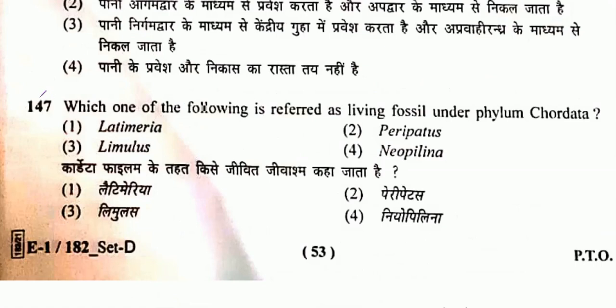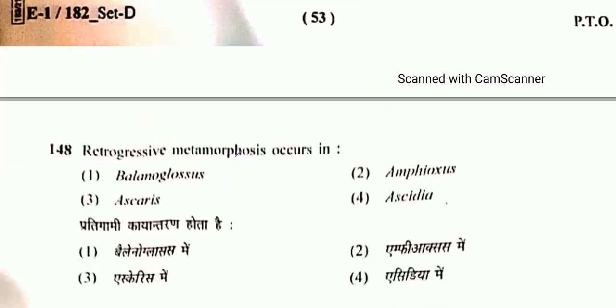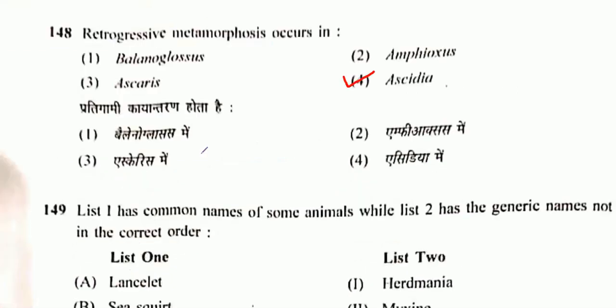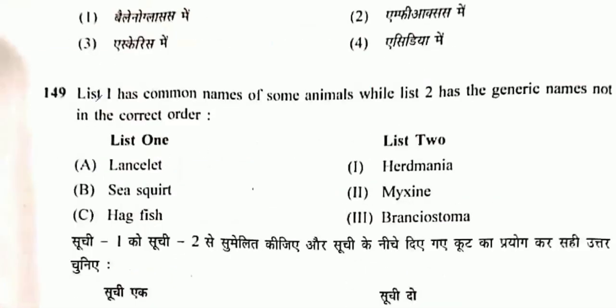Coming to question number 147. Which one of the following is referred as living fossils under phylum Chordata? So option 3 will be correct one, that will be Limulus. Question number 148. Retrogressive metamorphosis occurs in Ascidia. Question number 149.